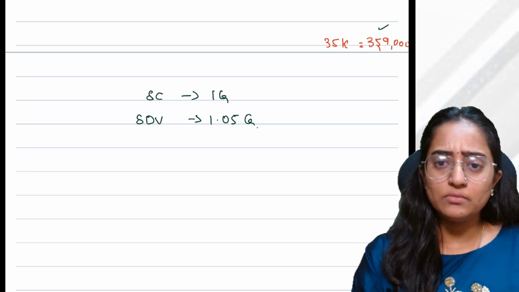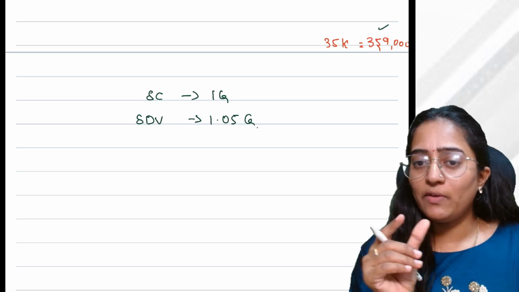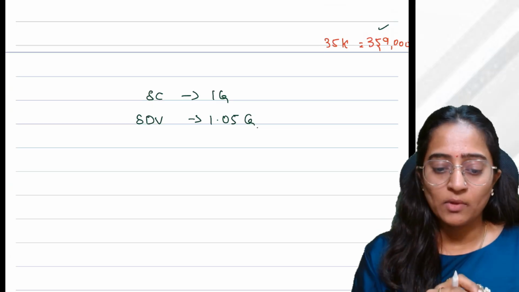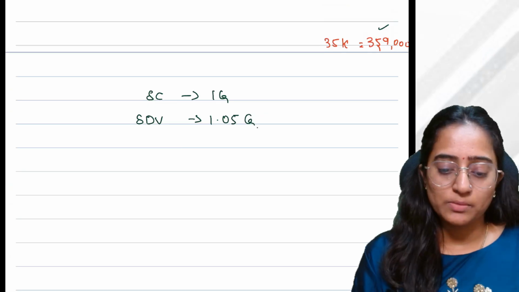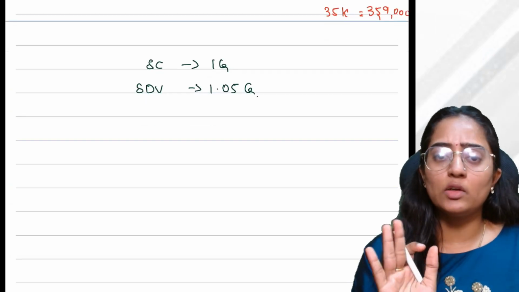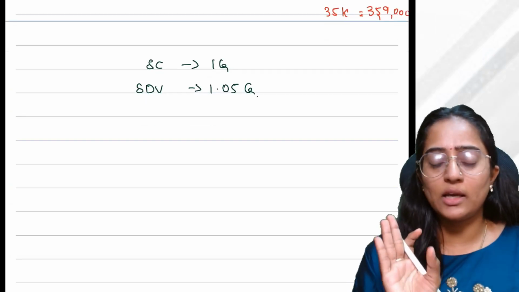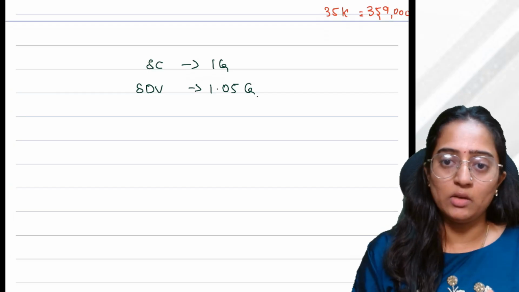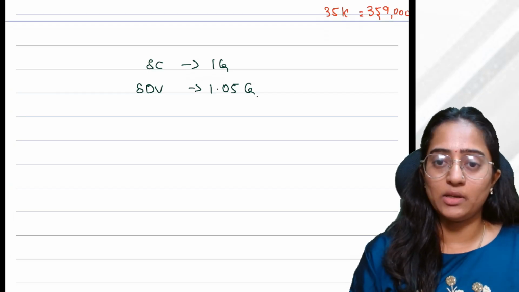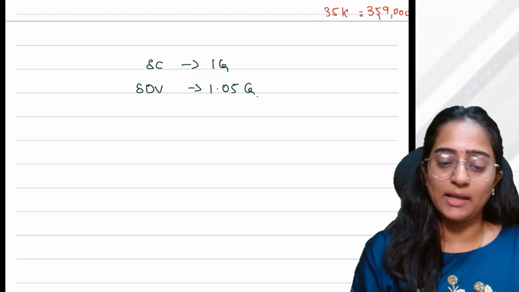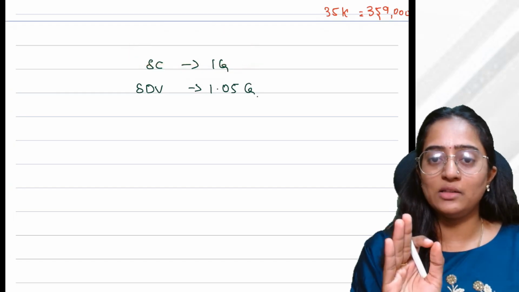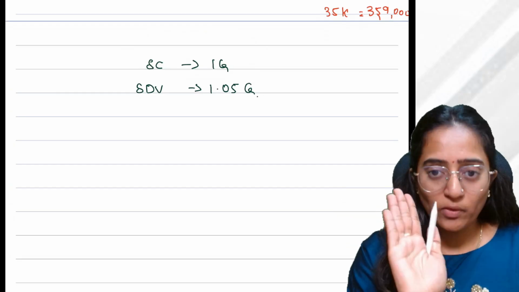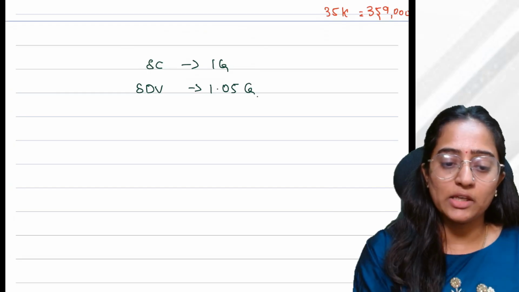Stamp duty value is nothing but the market value which the government has. SDV is how much? 1.05 crores. You are telling that okay, 1 crore rupees you give as sale consideration. I want 1 crore rupees as my sale consideration. Now the department is coming and asking for the taxability. You are telling that, what is there in the taxability over here? 1 crore is my sale consideration. I'll show 1 crore only. But the department and the government is like, wait. You wait. We have certain clarifications to be given to you.